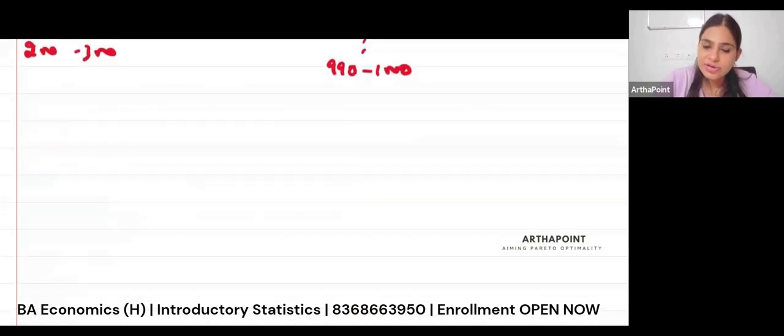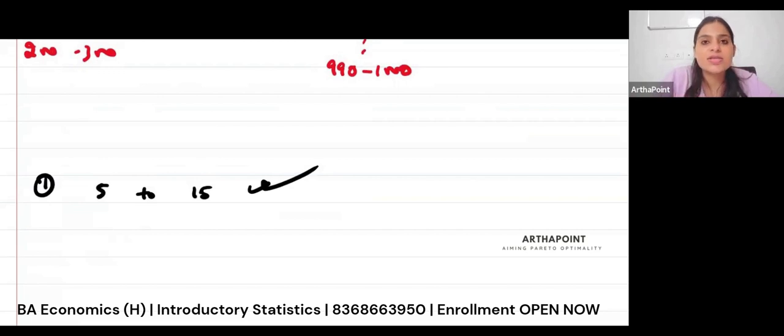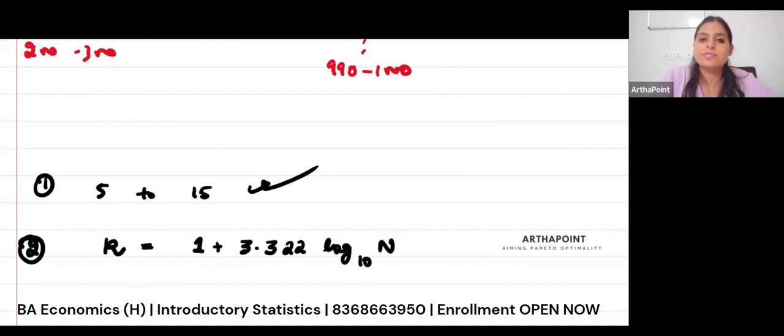There are two different kinds of rules that I've seen across books. The first one suggests between 5 to 15. This is the correct amount. Any number of classes between 5 to 15 is correct. The second suggests and gives a value. It says the number of classes that you should have, which is k, should be 1 plus 3.322 log n to the base 10.